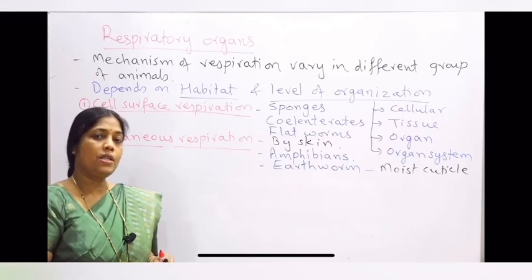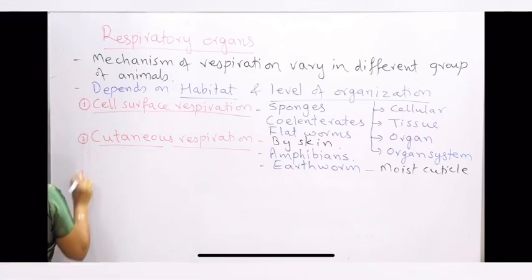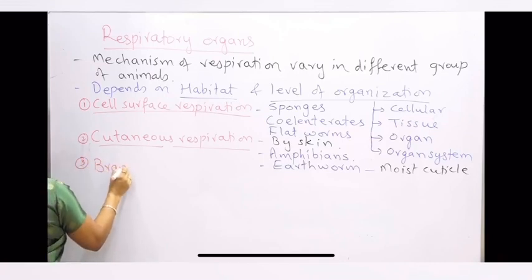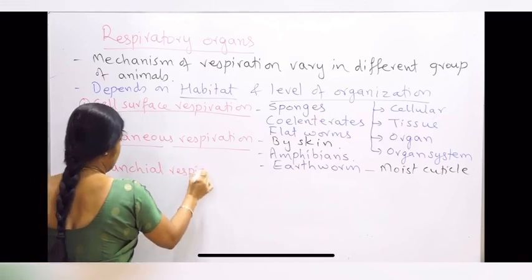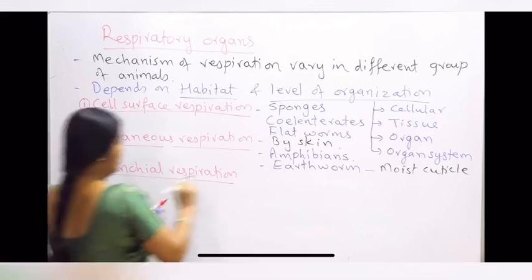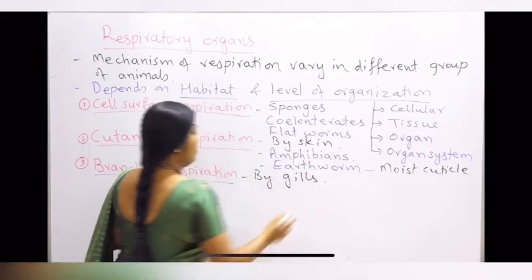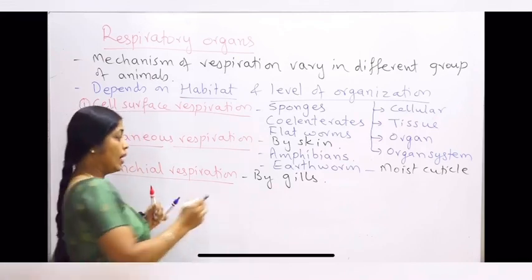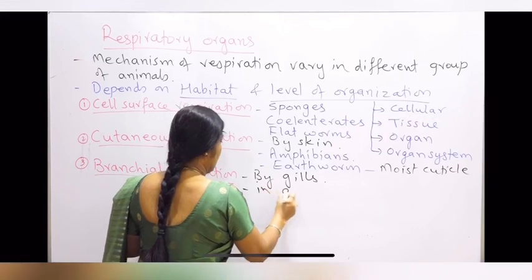Now if respiration occurs by gills, then it is called branchial respiration. So the third type we will take up is the branchial. Now what is this branchial respiration? It is the respiration by gills. And respiration by gills occurs in only aquatic animals. So it is found in aquatic animals.